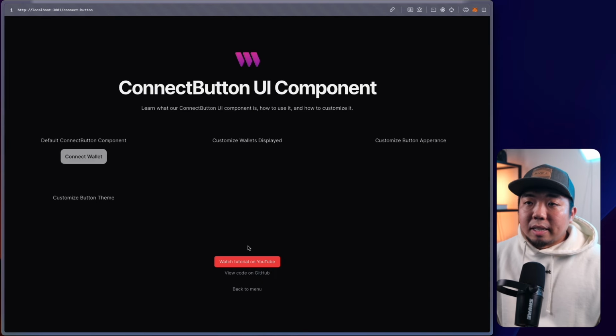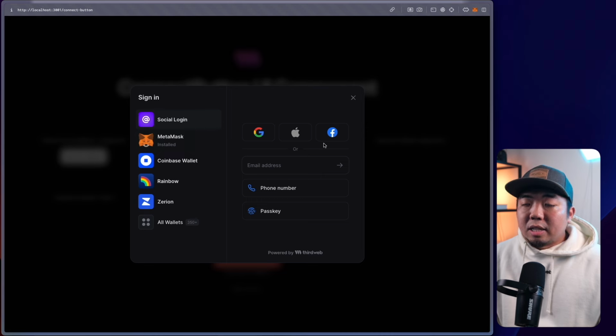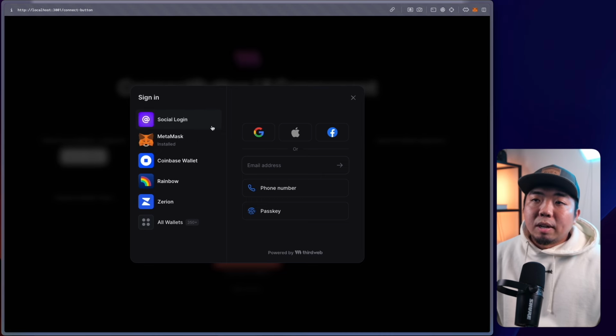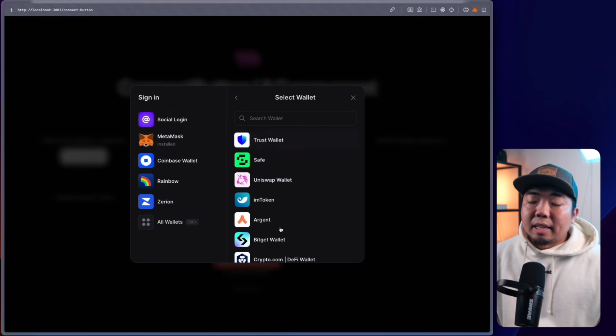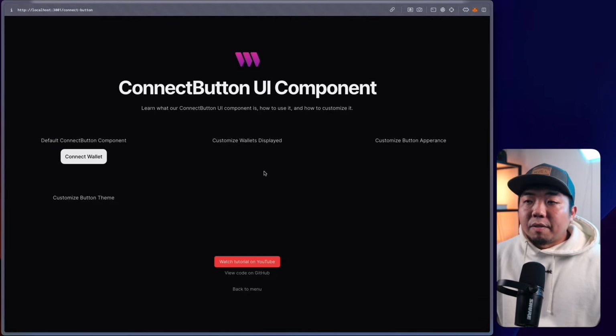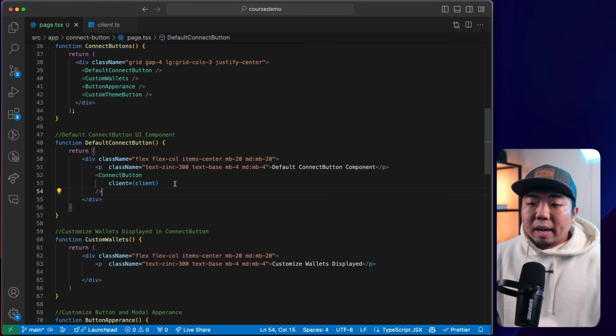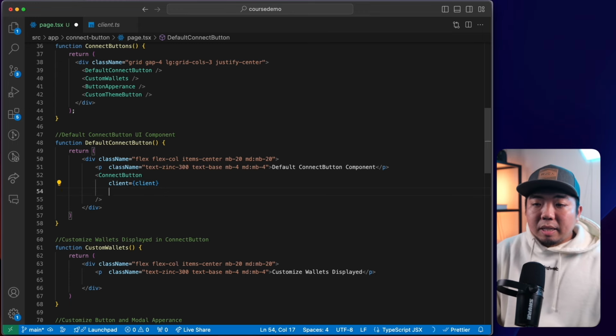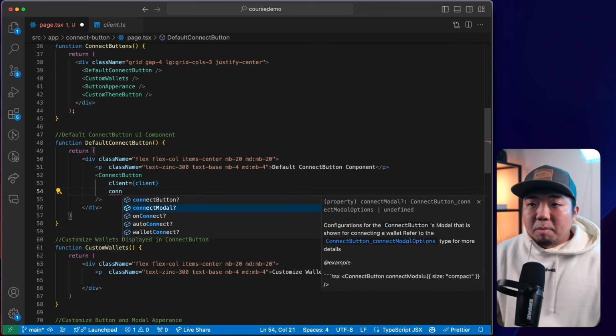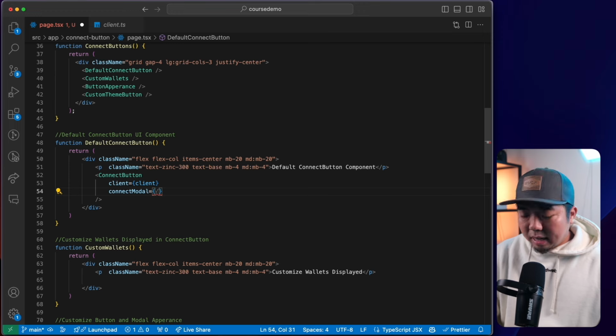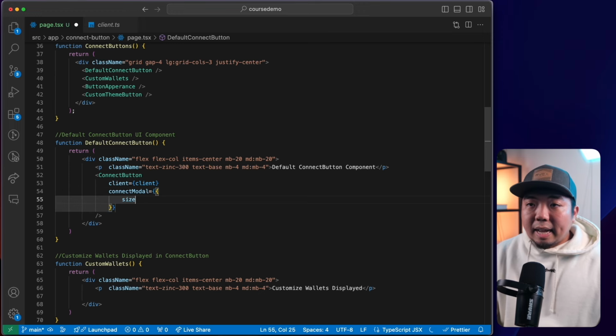So I'm going to disconnect here. Another thing that we can toggle here, so if I hit the connect button, this is considered our wide modal here. So you have your options here on the left, and if you have something like social login or wallet selected, it shows up here on the right. If I come back to my code editor here, I can come into the connect button, and under the connect modal option here, I can change the size here, and we support wide or compact.